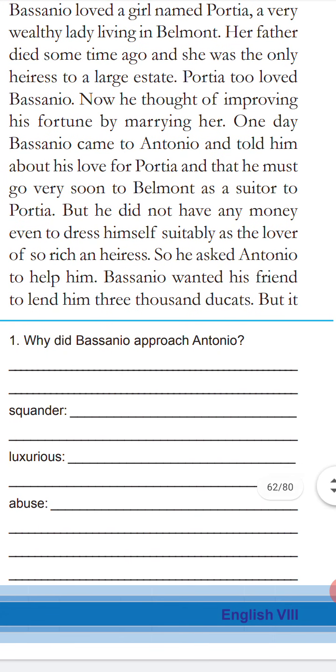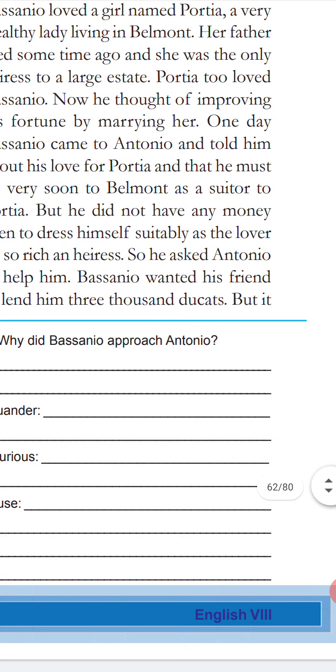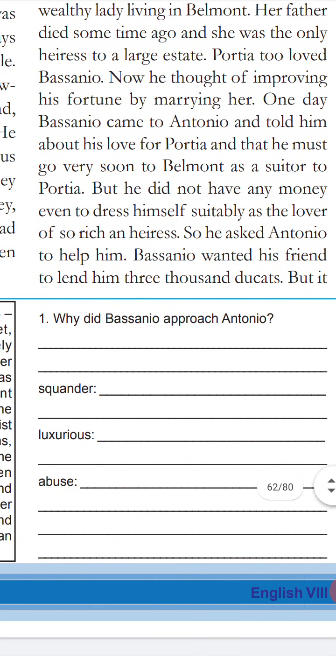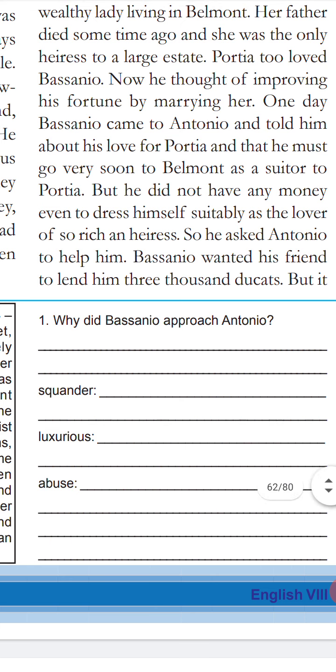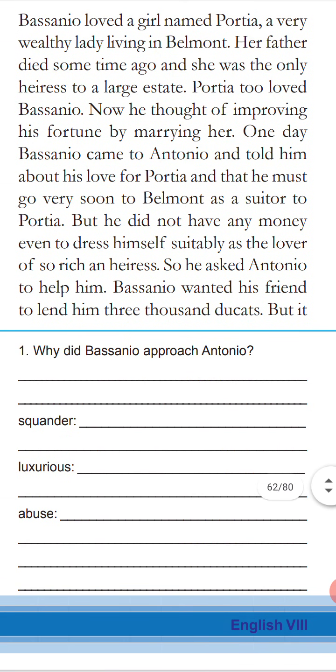But Bassanio had no money, and in marriage, we need more money, is it? So too much money needed. So that is why Bassanio told this information to Antonio, and we will wait to see how Antonio helped Bassanio.